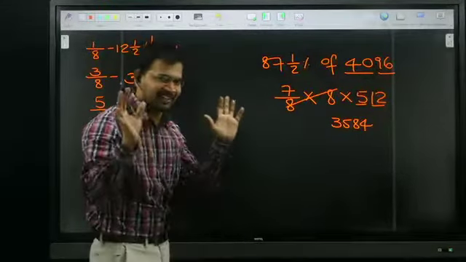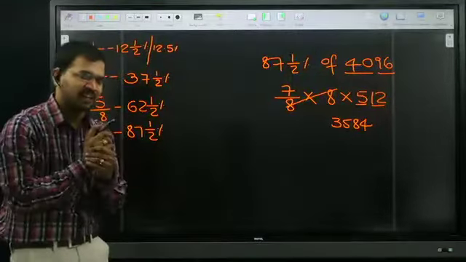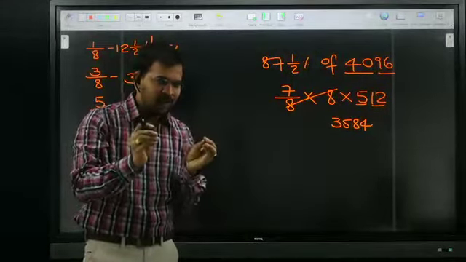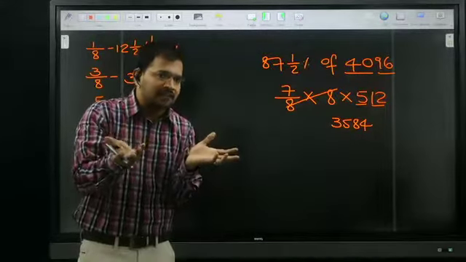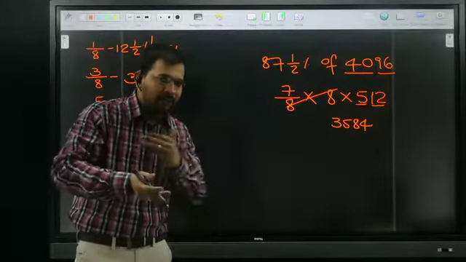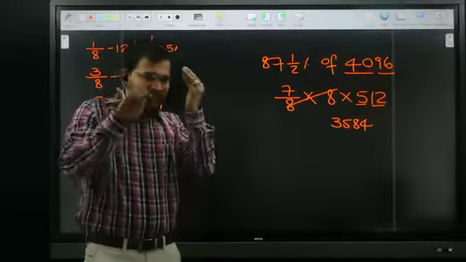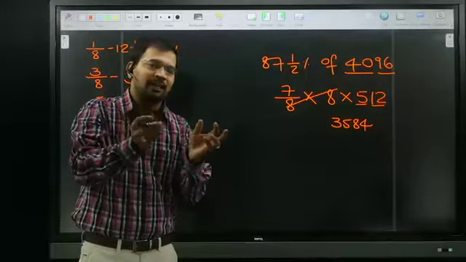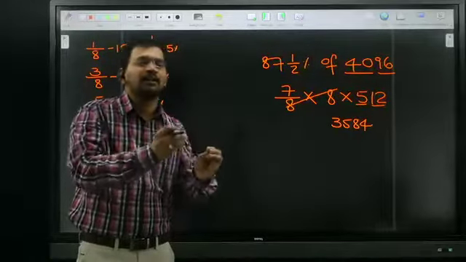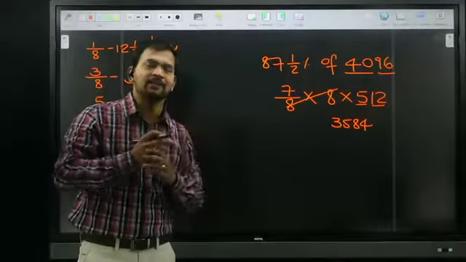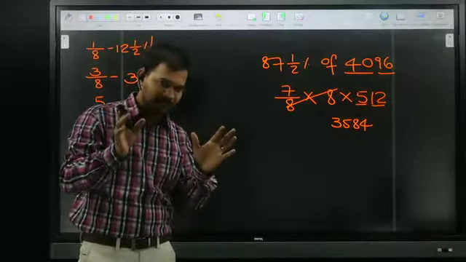All of you clear? It's very easy to attack. And if you practice from the first day onwards like this, after a few days you can get the confidence. It's not possible to get it in a single day. If you practice this type of orientation from the first day onwards, definitely you may get this type of calculations in the coming days. It helps a lot in the final exam. All of you clear?